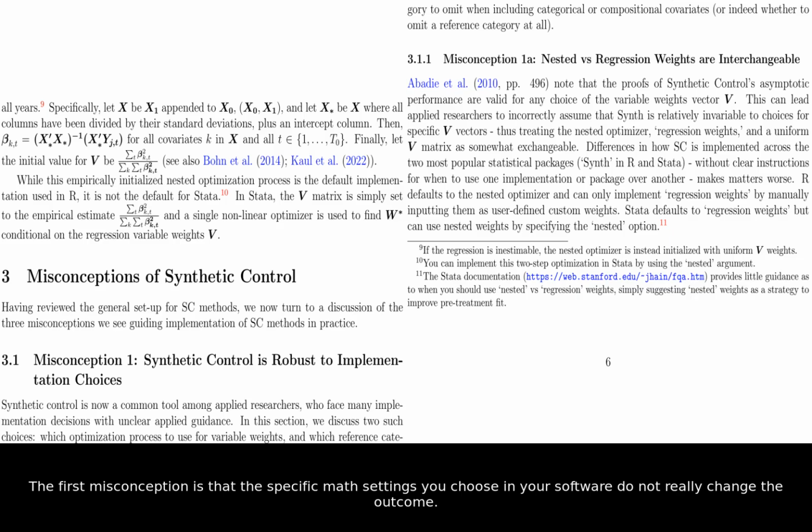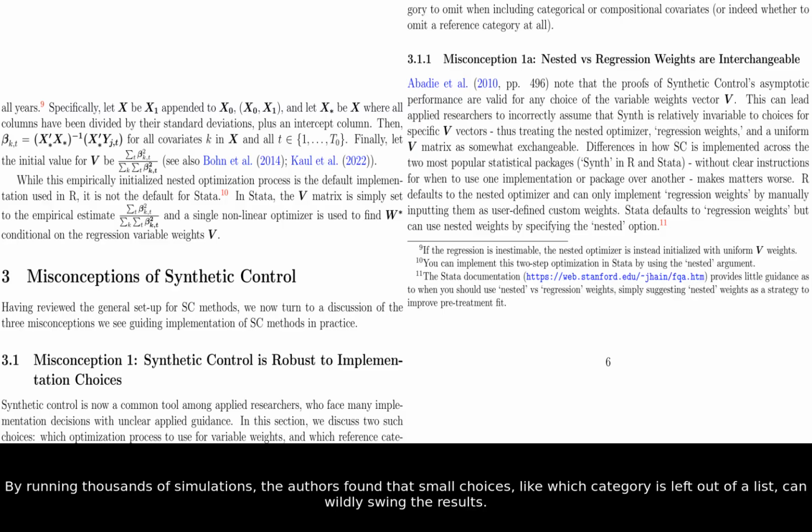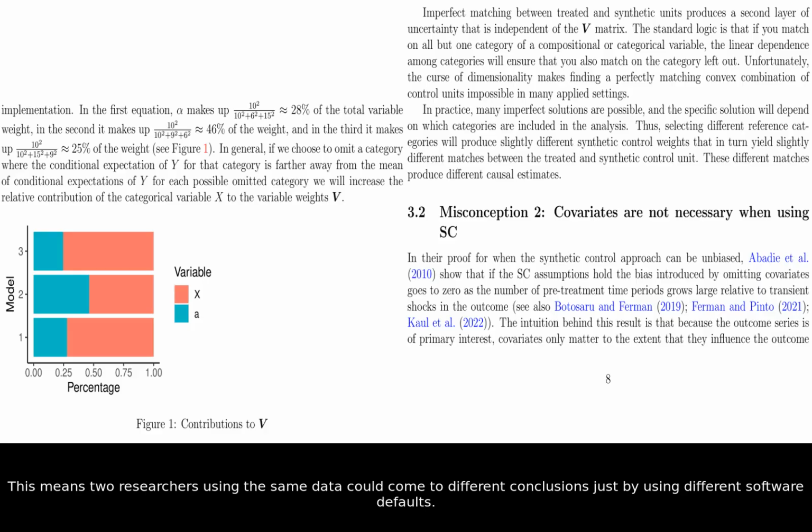The first misconception is that the specific math settings you choose in your software do not really change the outcome. By running thousands of simulations, the authors found that small choices, like which category is left out of a list, can wildly swing the results. This means 2 researchers using the same data could come to different conclusions just by using different software defaults.